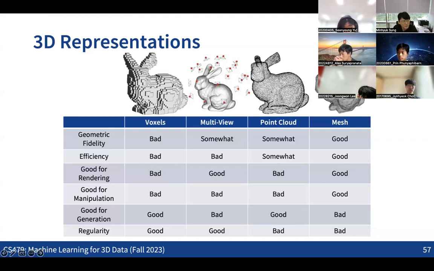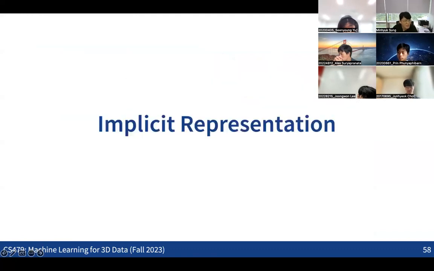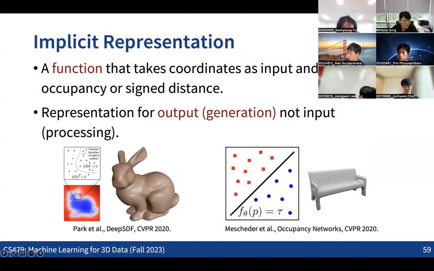Actually, there are also many other types of representations for 3D data. One important representation that we did not discuss so far is the implicit representation. This is something we are going to discuss in later lectures. The basic idea for the implicit representation is that now we are describing a 3D shape as a function. There is no explicit representation, but every single 3D shape is now represented as a function that takes 3D coordinates as the input and outputs some information like the occupancy or a signed distance.